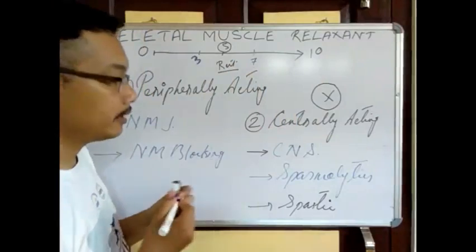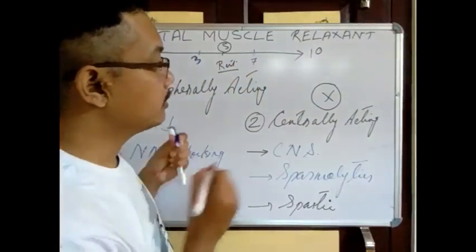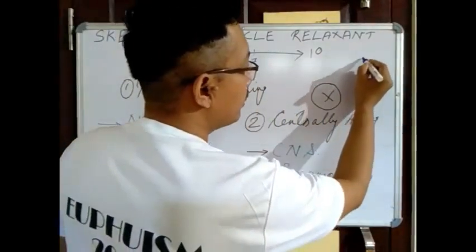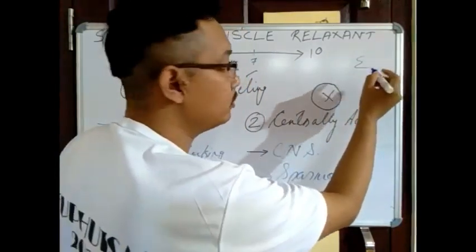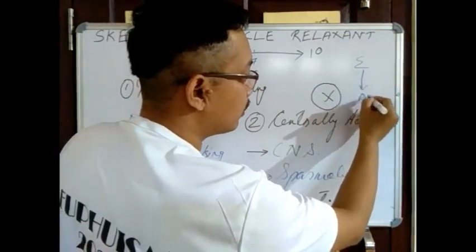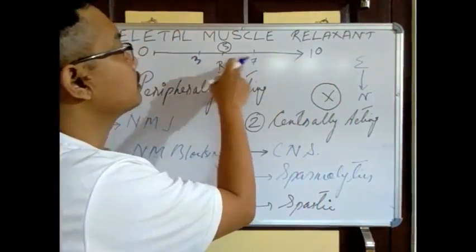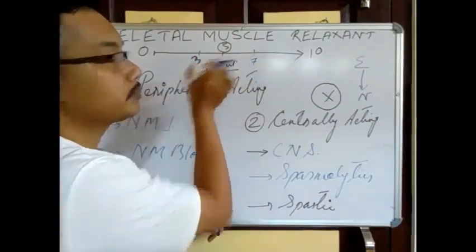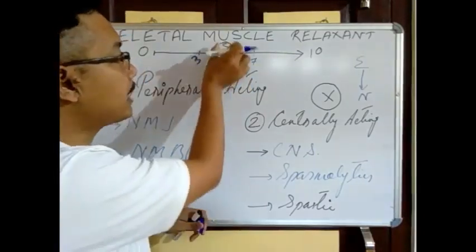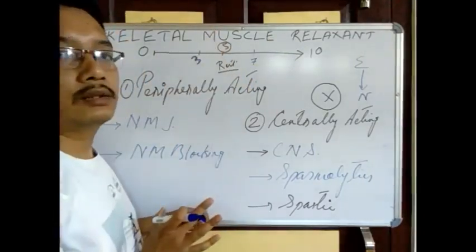Here I am writing: to bring down excessive tone to the normal tone. Suppose this is the normal tone, within 5.